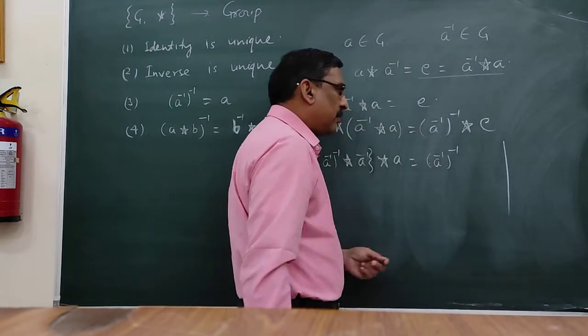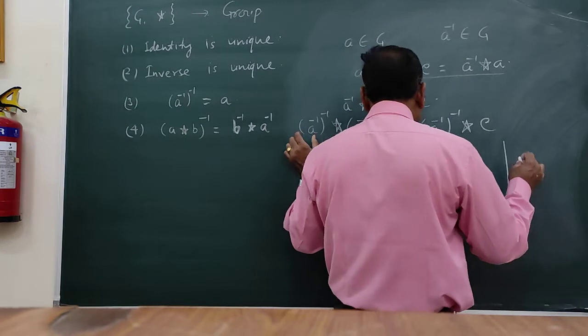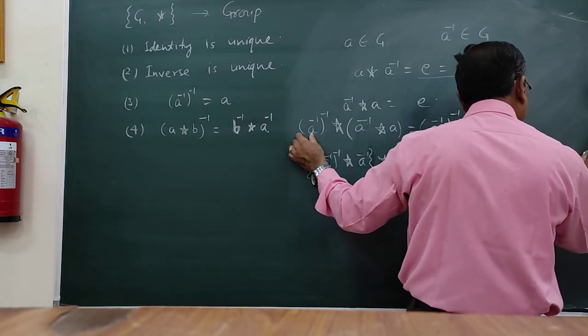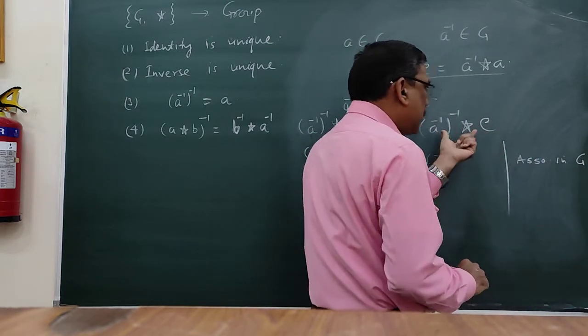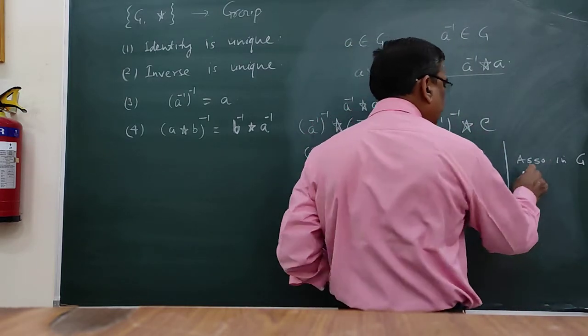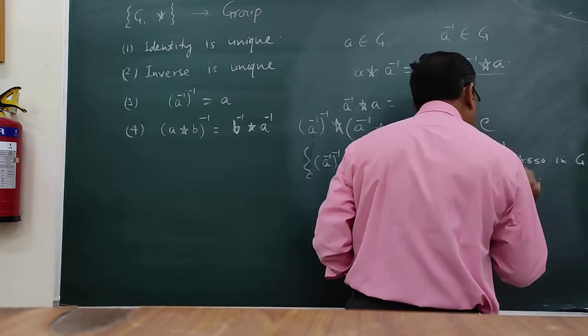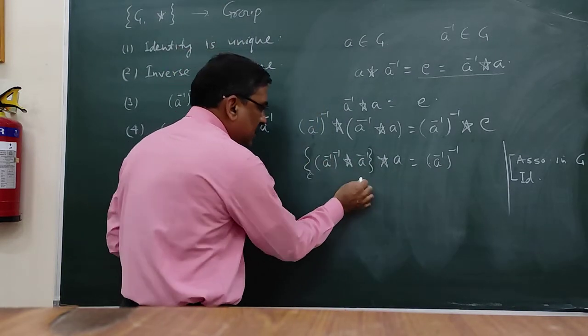Here again we should mention the properties which we used: the associative property in G, and here we use the identity property. Both of these properties we use here, and finally we get this.